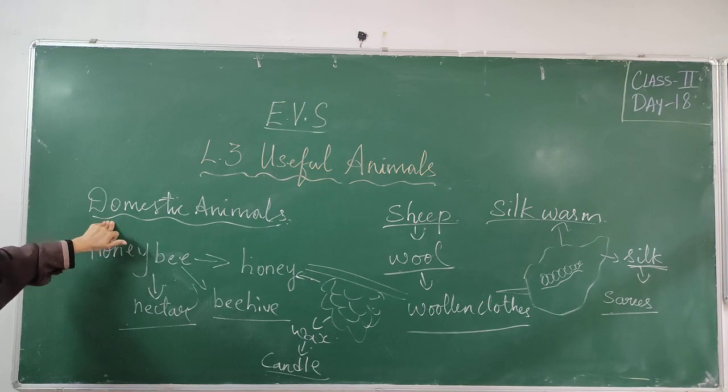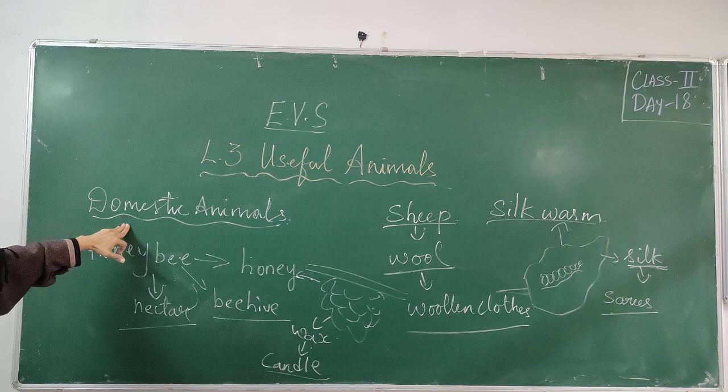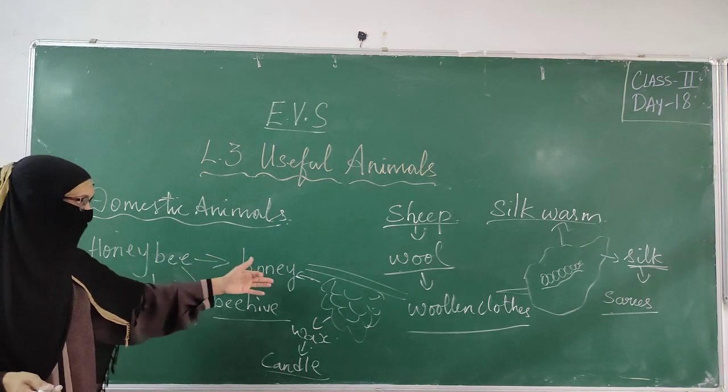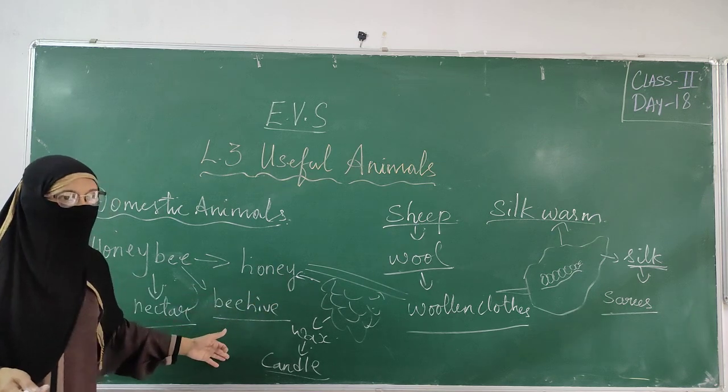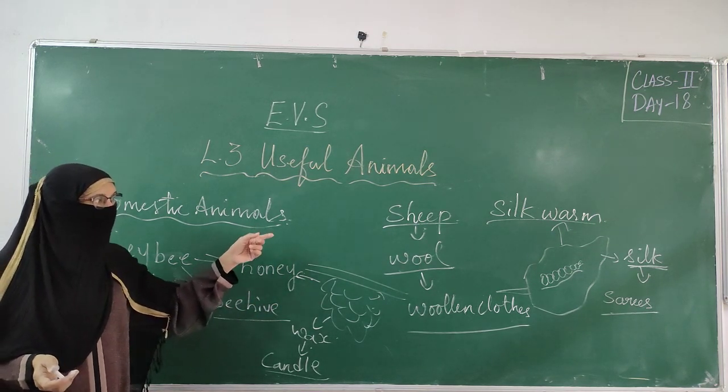So in this way we are using our domestic animals, that is cow, sheep, goat, hen, etc., which give us milk, milk products, and also meat and eggs. Besides that, honeybee. Honeybee gives us honey, and from that beehive we get the wax from which we make candles.